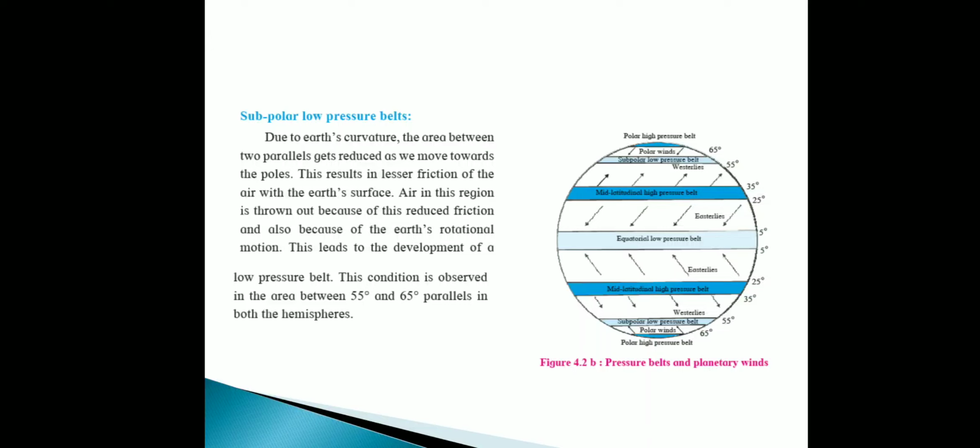Again I repeat, the subpolar low pressure belt. What does it mean? Height is increased slowly, altitude is increased slowly, so that's why air pressure is decreased. Because the air pressure is decreased, the air is thrown out from the earth's surface, and because of that a low pressure belt is created.